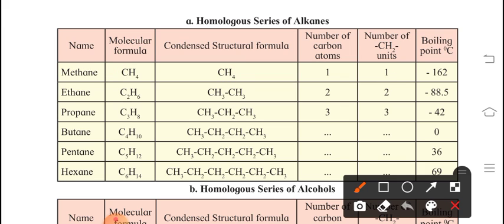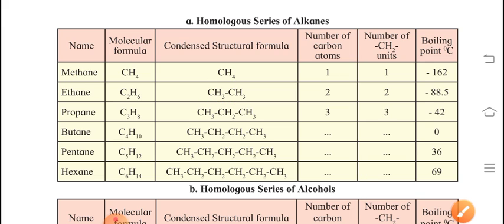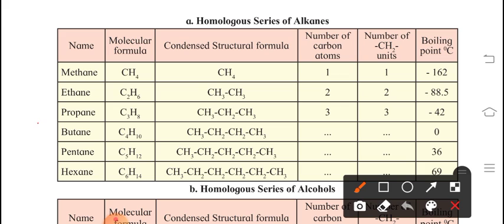Next is ethane. Molecular formula for ethane is C2H6. Its structural formula is a straight chain. We can write CH3, CH3. Now you can observe here, how many carbon atoms are there? 2. 1, 2. Okay. How many CH2 units are over here? 2. Now next is propane.